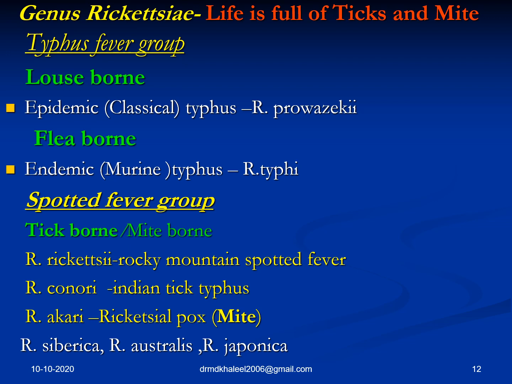Right. Genus Rickettsia, based on the clinical parameters, is divided into two groups: the typhus fever group and the spotted fever group. Concentrate, because I think all students in the entire globe should listen to this and remember it for a lifetime. Basically, the typhus fever group is louse-borne or flea-borne. Louse-borne causes epidemic or classical typhus, caused by Rickettsia prowazekii, whereas flea-borne is endemic or murine typhus, caused by Rickettsia typhi.